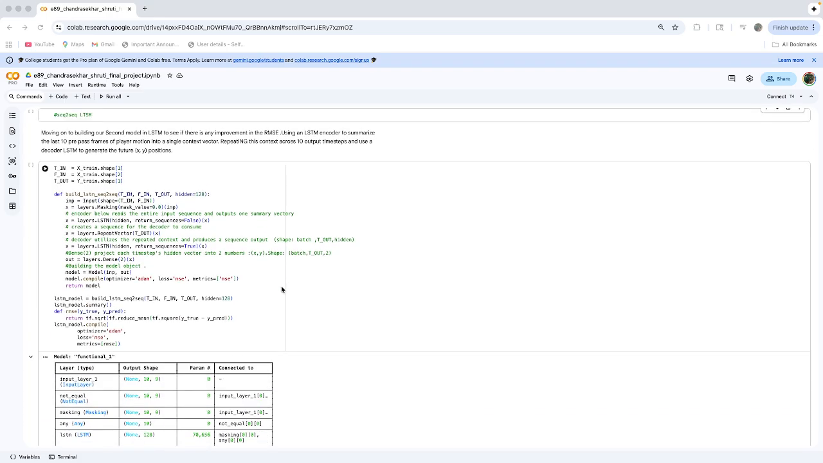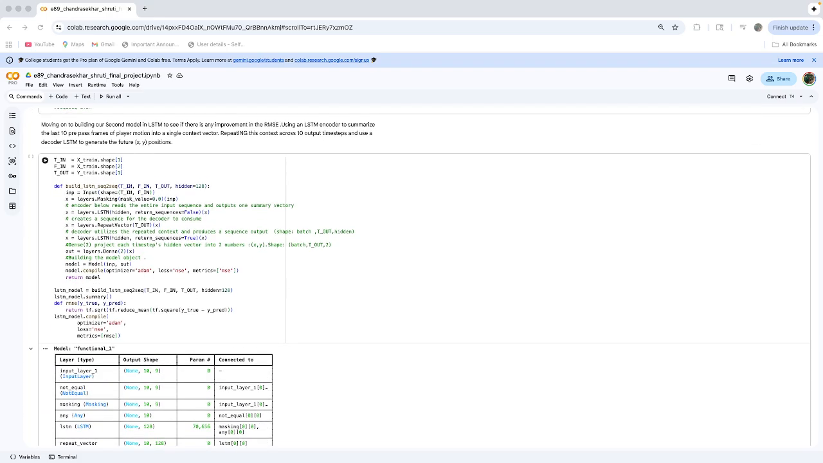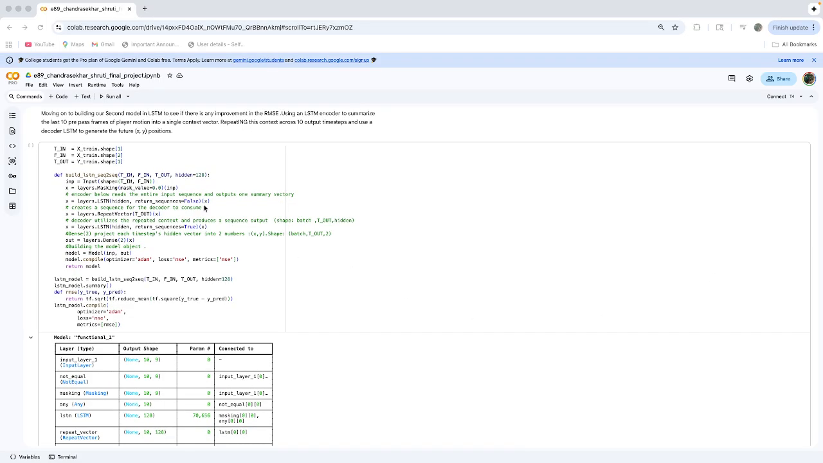Now moving on to the second model, the LSTM encoder decoder model. Here the encoder reads the full input sequence and summarizes it into one context vector. Now the repeat vector repeats the context vector t_out times. Here it would be 10 times, because t_out, the total number of frames for the target, is about 10.